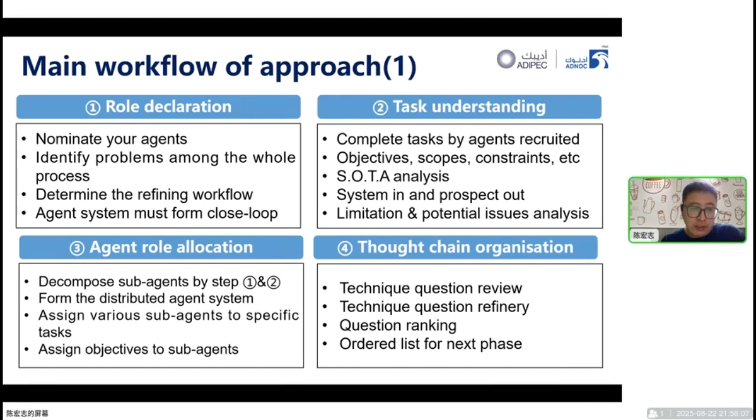Then agent role allocation is triggered to compose sub-agents from step 1 to step 2 and into the certain process. In this study, the wellbore process, the swarm agents then start their chain-of-thought organization, including question review, question refinement, and insight ranking.